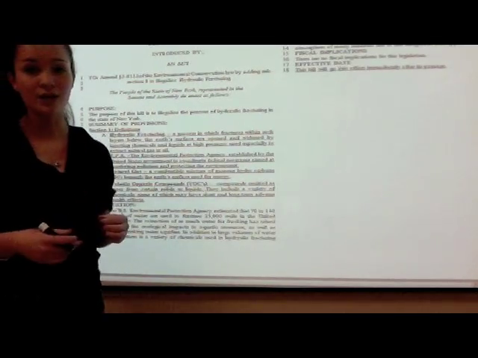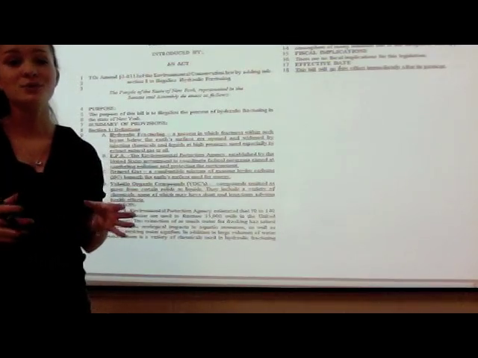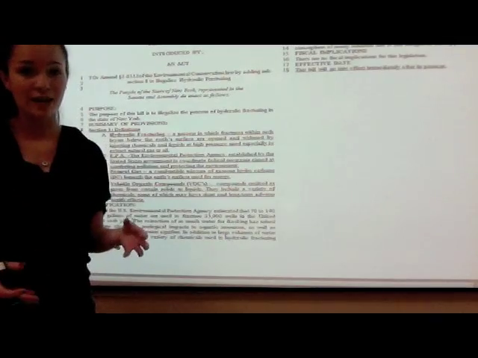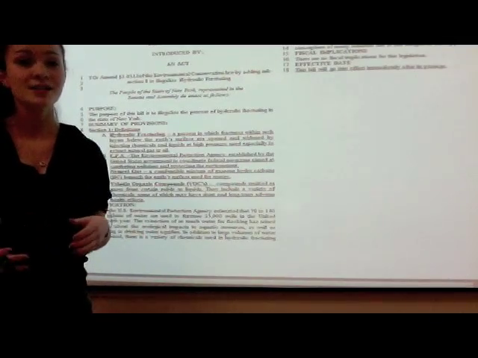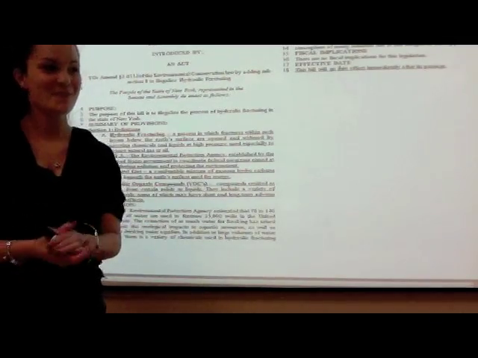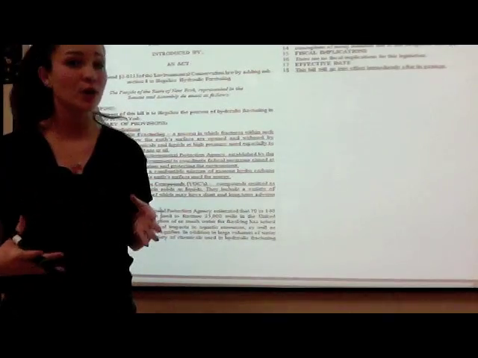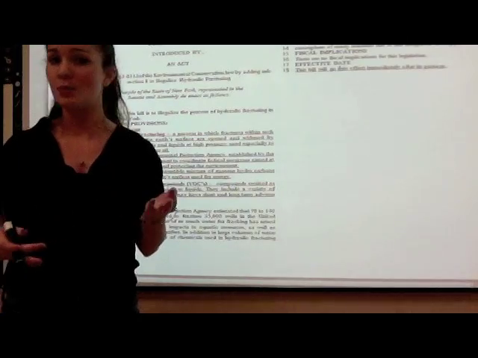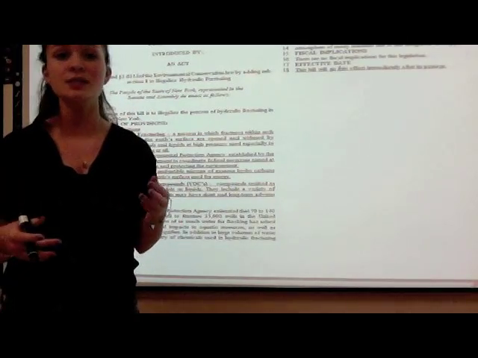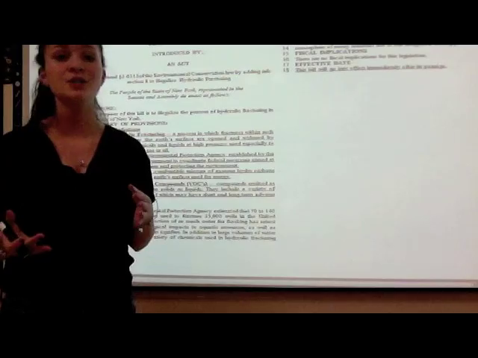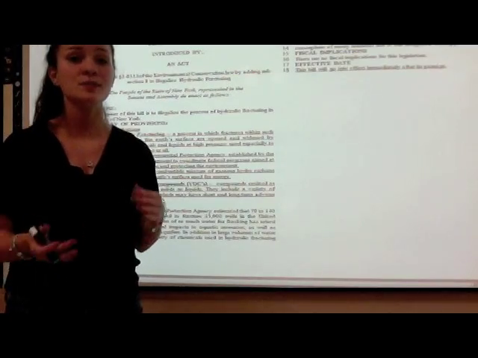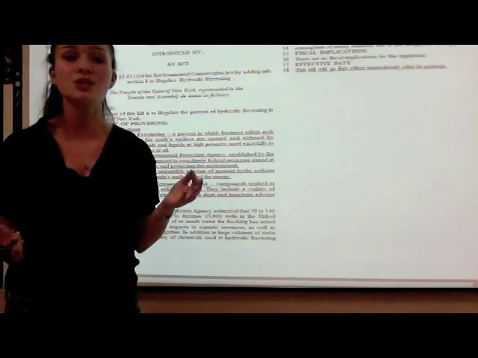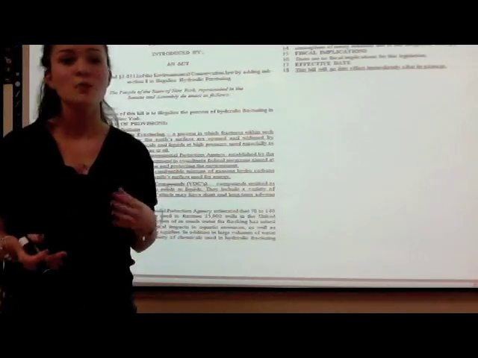Now, these bill sponsors chose to start with a fact. You don't have to do that. As long as you grab your reader's attention and then you move on to facts, you'll be very successful. Remember, don't spoil all of your facts in your justifications. Only include a few that you think are really important, and you can even reiterate those in your opening and closing summations. But just remember that people are going to be reading these most times when you're doing your opening and closing summations and when you're presenting your bill. So it might be good to have a variation of facts.